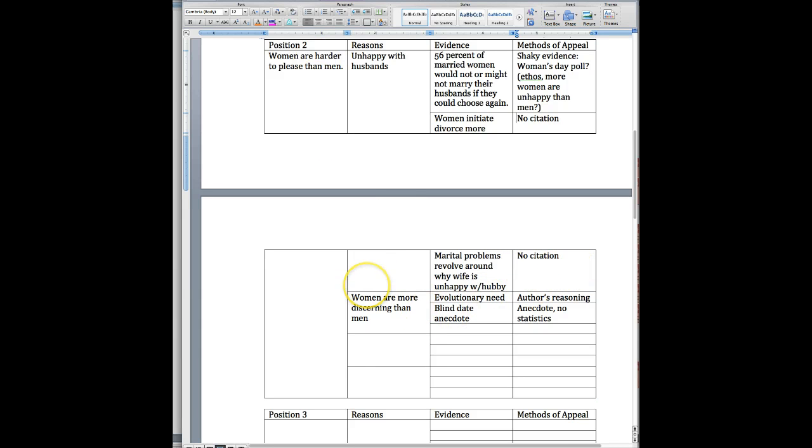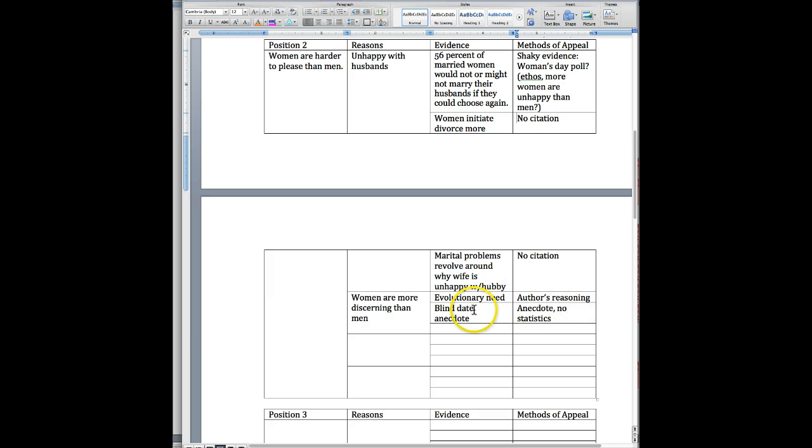And their second reason why women are harder to please than men is that they say that women are naturally more discerning than men. It's just an evolutionary need that has evolved since the time of the cavemen and women. And this is just the author's reasoning.